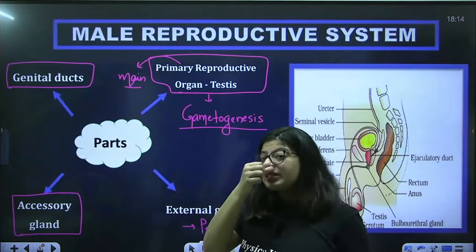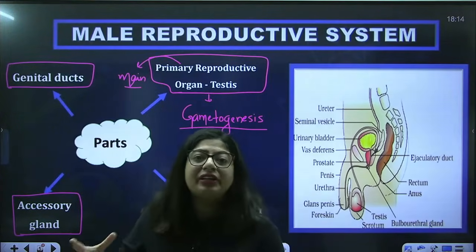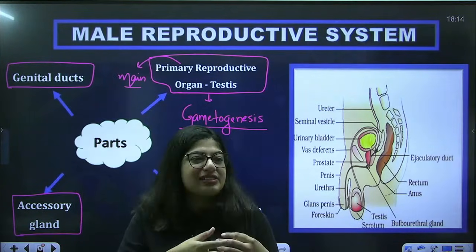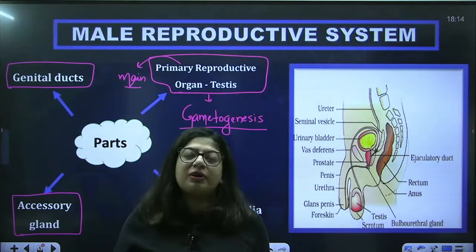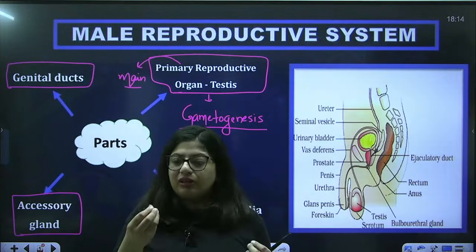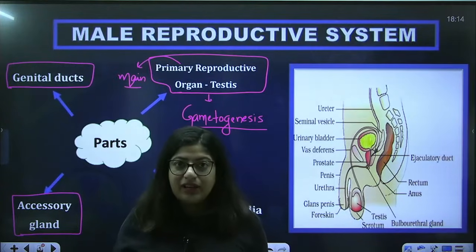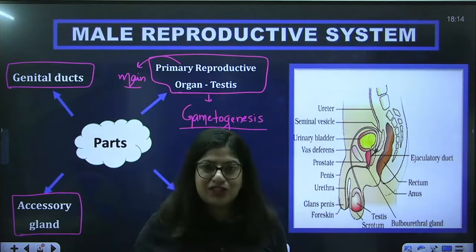Since sperms are cells, you need a medium for their transport. You just can't transport a cell because that's not visible at all. Imagine if nature gave you just sperms, even if it is in large quantity, you would not be able to visualize it. Then how would fertilization or insemination take place?